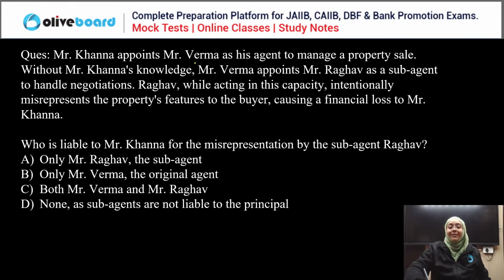Mr. Khanna appoints Mr. Verma as his agent to manage a property sale. Without Mr. Khanna's knowledge, Mr. Verma appoints Mr. Raghav as a sub-agent to handle negotiation. Raghav, while acting in his capacity, intentionally misrepresents the property features to the buyer, causing a financial loss to Mr. Khanna. Who is liable to Mr. Khanna for the misrepresentation of the sub-agent Raghav? Only Mr. Raghav, the sub-agent; only Mr. Verma, the original agent; Mr. Verma and Mr. Raghav; none, as a sub-agent is not liable to the principal.